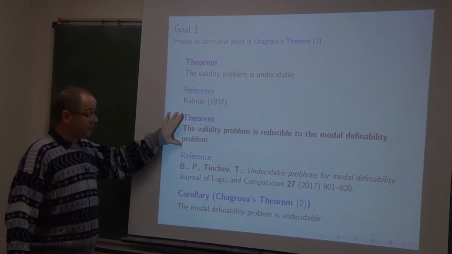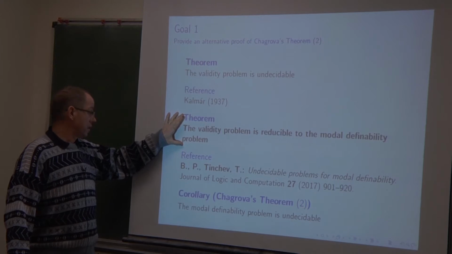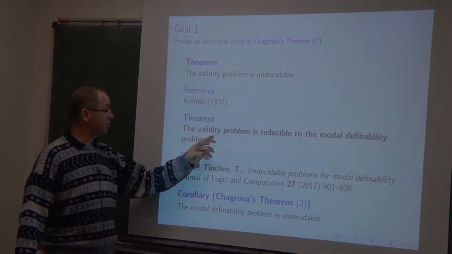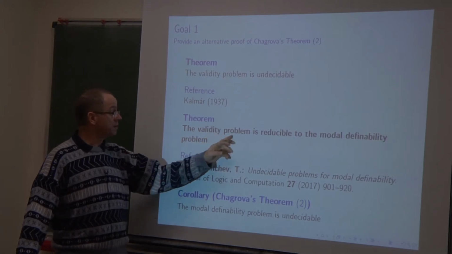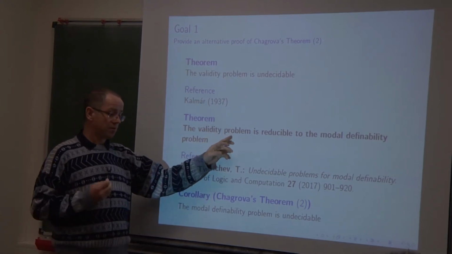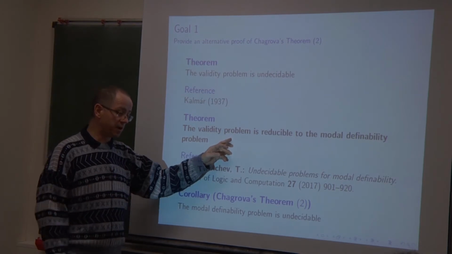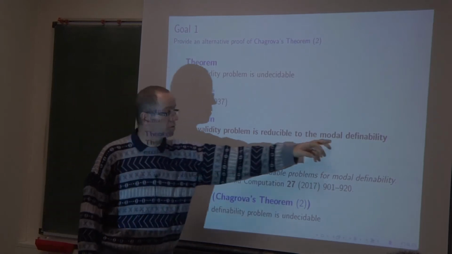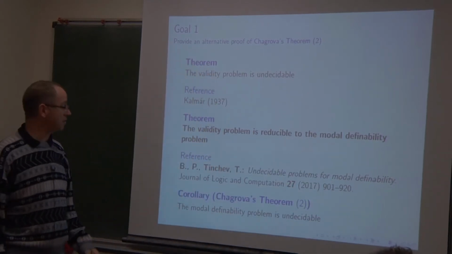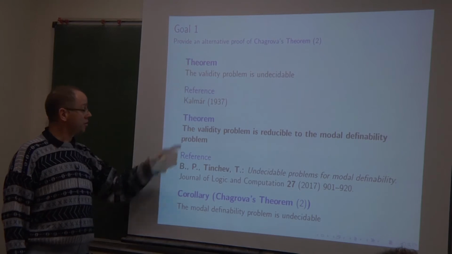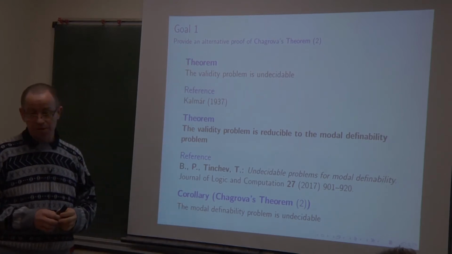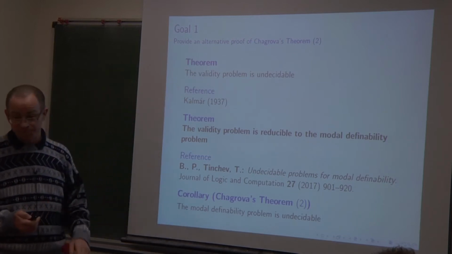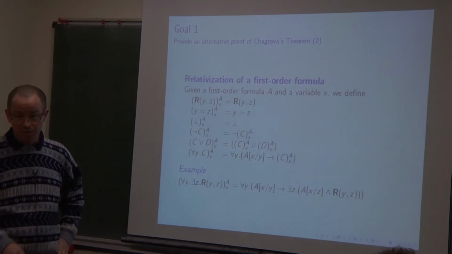So if we can prove this theorem, then we will obtain Chagrova's theorem as a corollary. If we can prove that the validity problem in our first order language, based on exactly one predicate of arity 2, is reducible to the modal definability problem, then the two theorems give us the corollary that modal definability is undecidable. So let us do it.